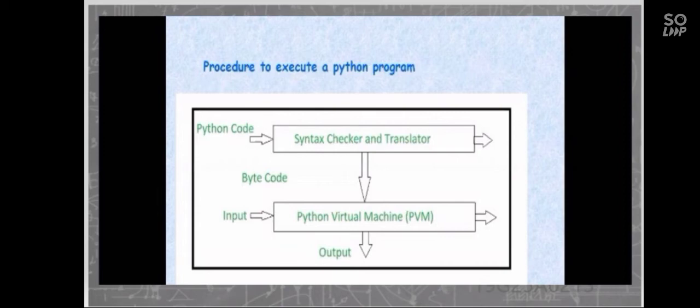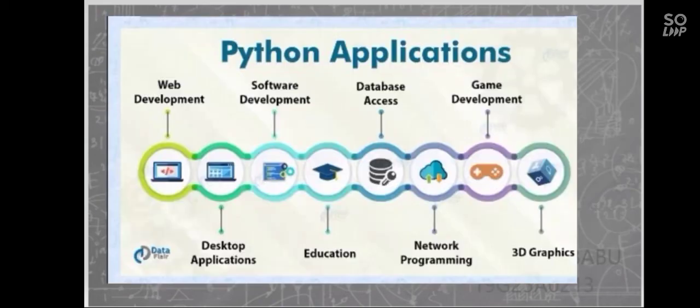Procedure for execution of a Python program. Python code goes to the syntax checker and translator, which converts it to bytecode. The bytecode is the input of the PVM, that is the Python virtual machine, and the output is the execution of the program.